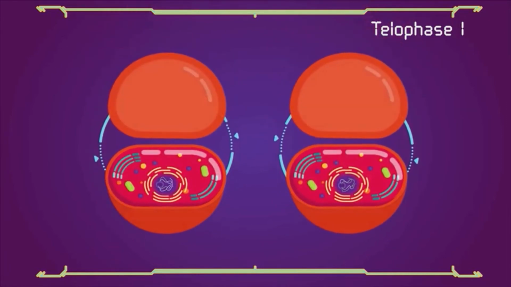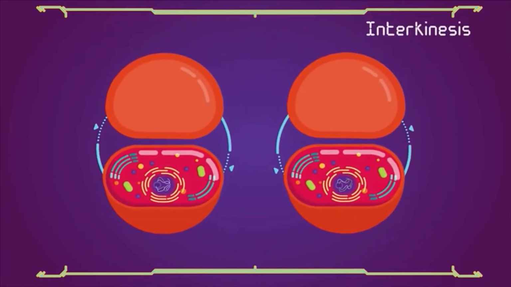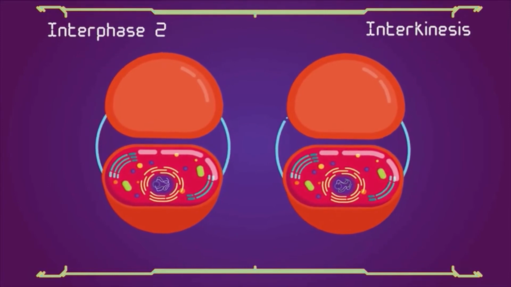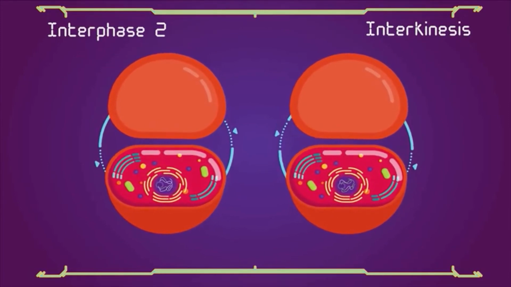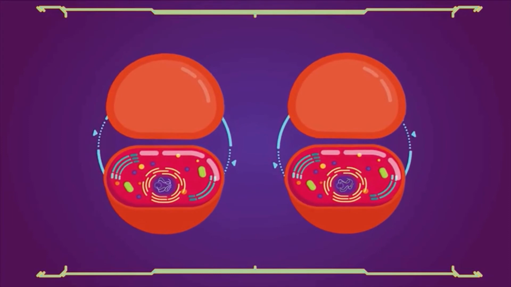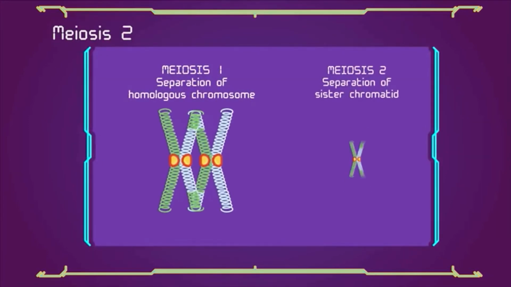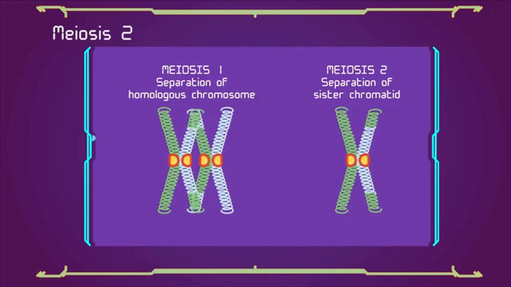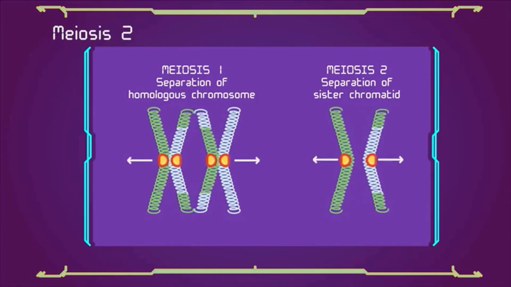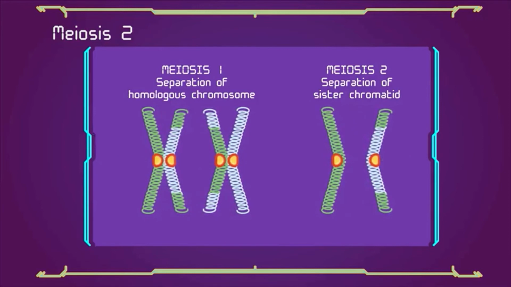Cells may enter a period of rest known as interkinesis or interphase 2. No DNA replication occurs during this stage. Meiosis 2. Meiosis 2 is the second meiotic division and usually involves equational segregation or separation of sister chromatids.